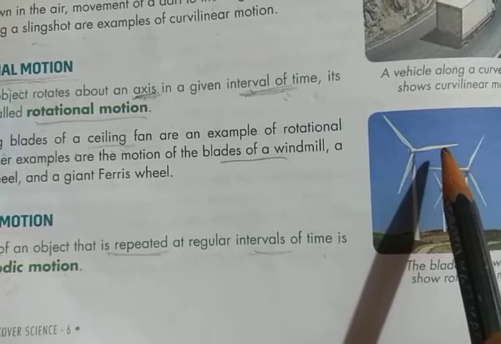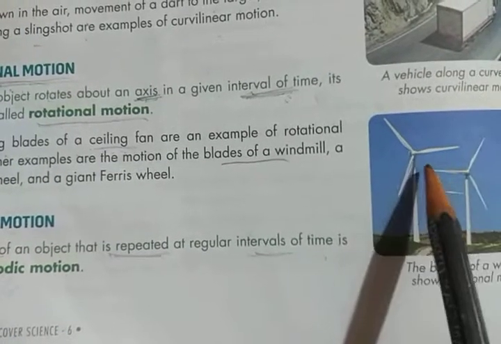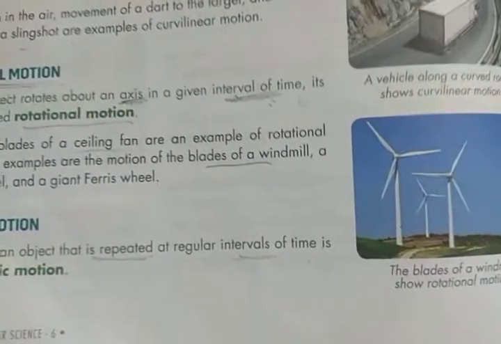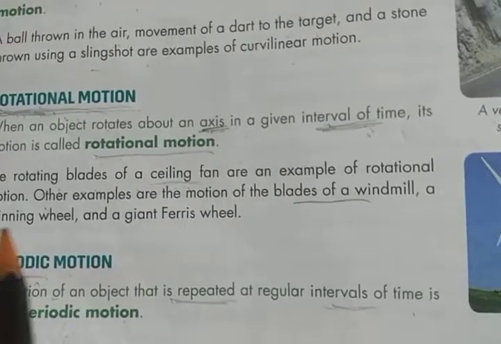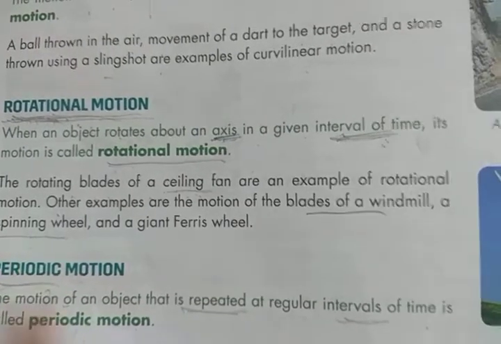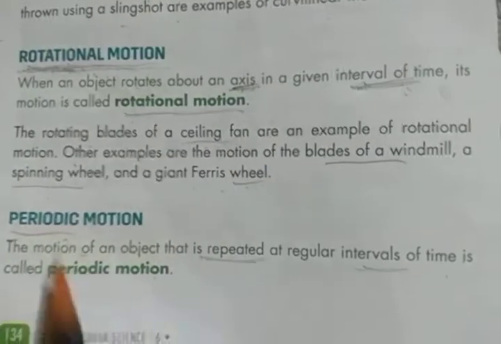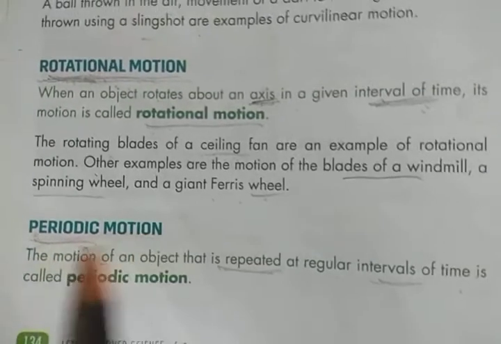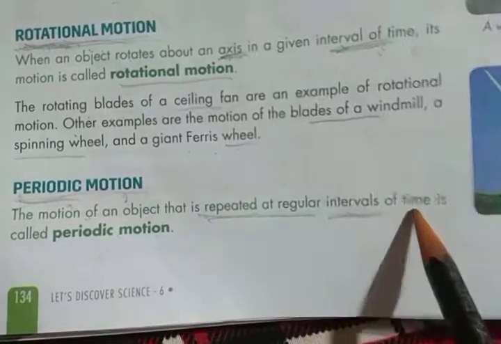So the blades of a windmill rotate in a circular path about a single line, which is called rotational motion. Okay, next example is a spinning wheel and giant Ferris wheel. Now we go for another type of motion, periodic motion. The motion of an object that is repeated at regular intervals of time.